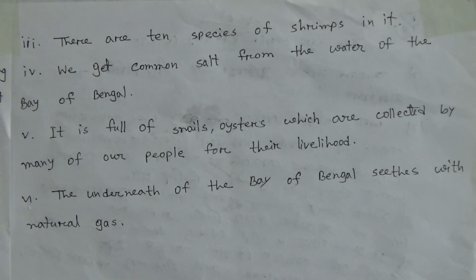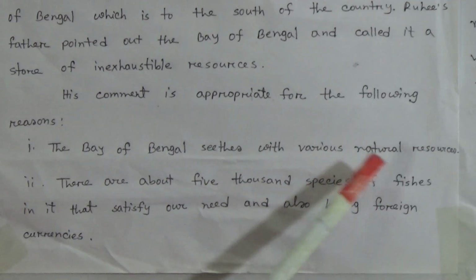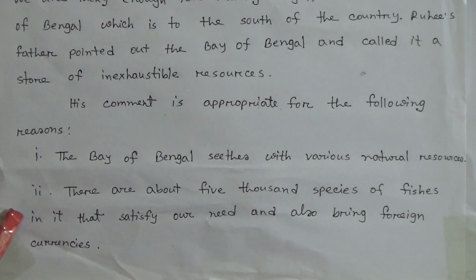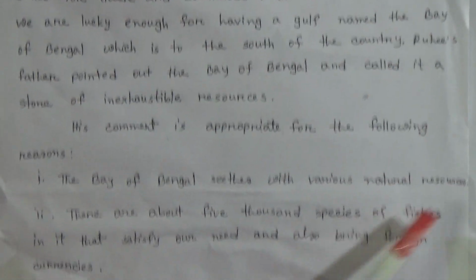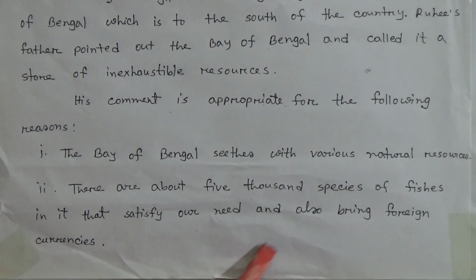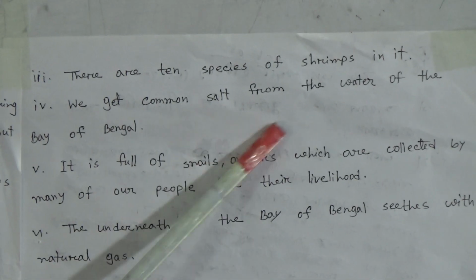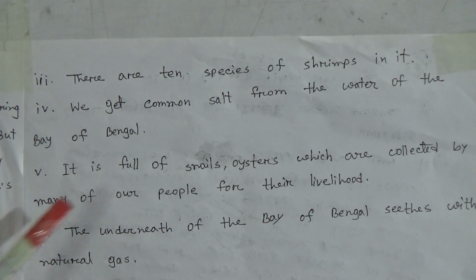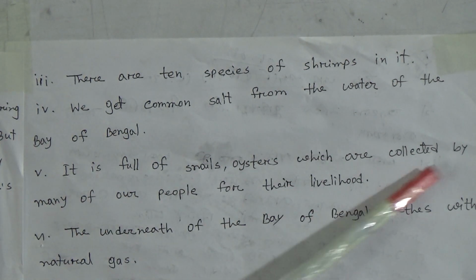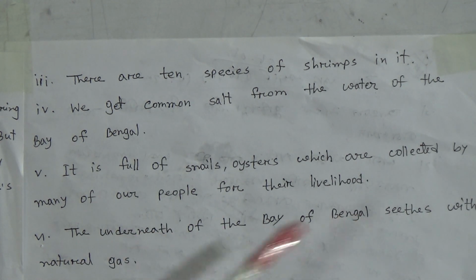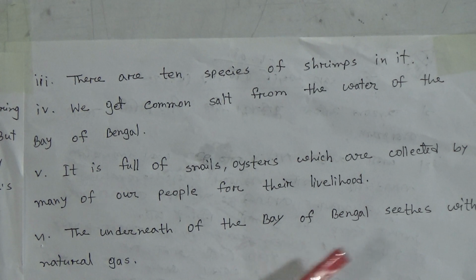I am going to say these reasons once again. Number 1, the Bay of Bengal sits with various natural resources. Number 2, there are about 5,000 species of fishes in it that satisfy our need and also bring foreign currencies. Number 3, there are 10 species of shrimps in it. Number 4, we get common salt from the water of the Bay of Bengal. Number 5, it is full of snails and oysters, which are collected by many of our people for their livelihood. Number 6, the underneath of the Bay of Bengal sits with natural gas. That's all about question number D.